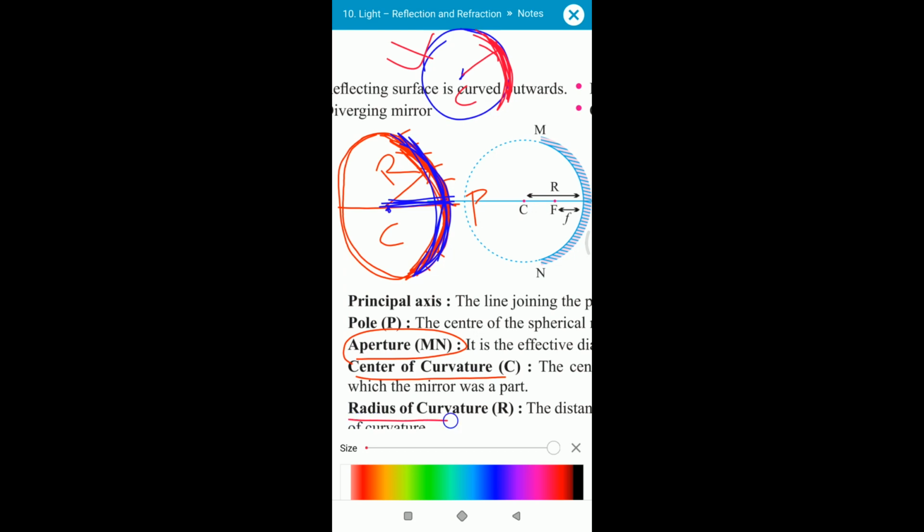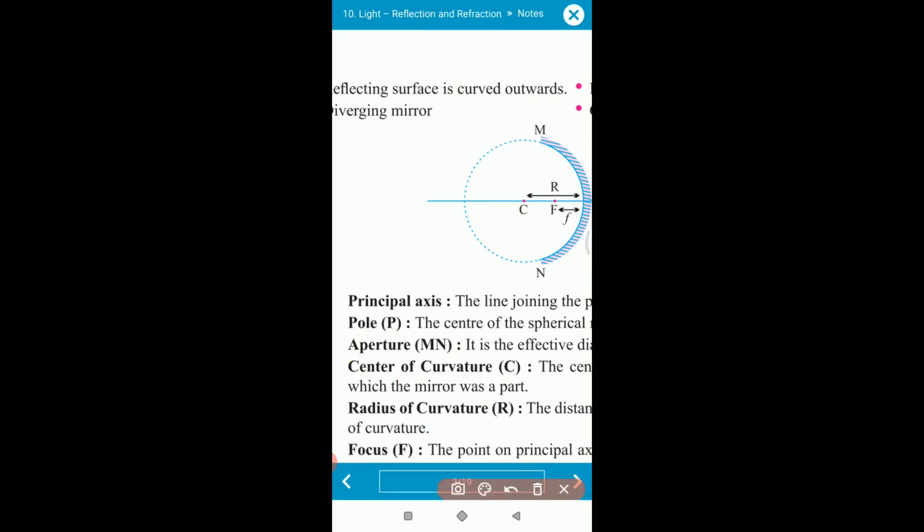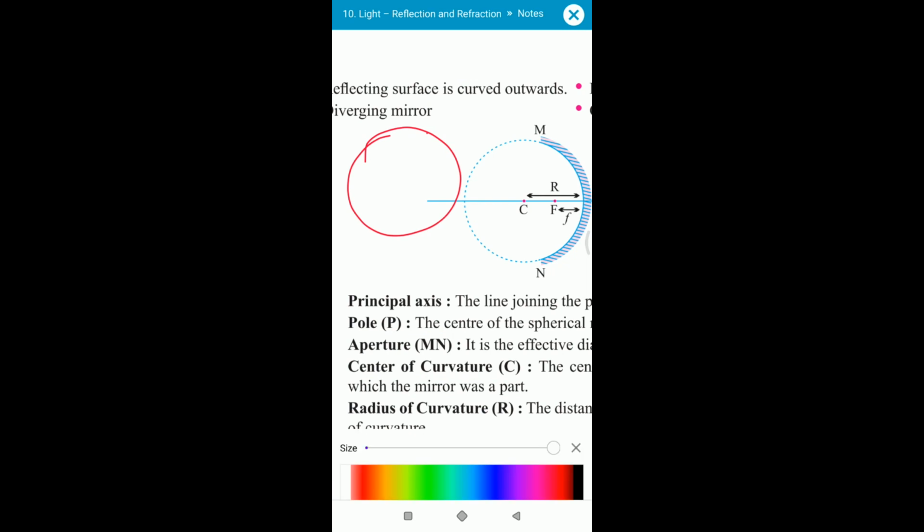And what is radius of curvature? So we'll see that from which sphere the mirror is made, the radius of this sphere is called the radius of curvature for this mirror. The radius of this globe from which the mirror is made is called the radius of curvature for this mirror.